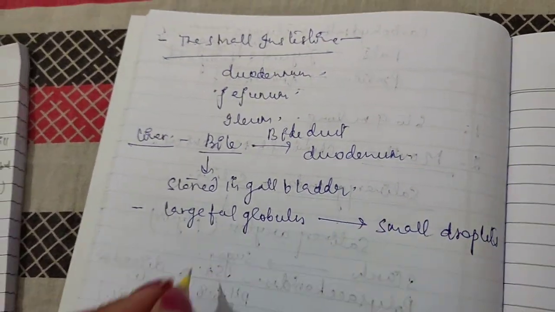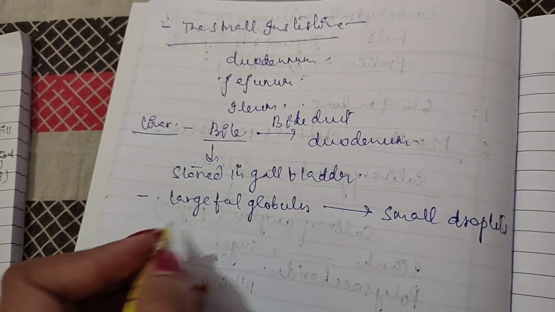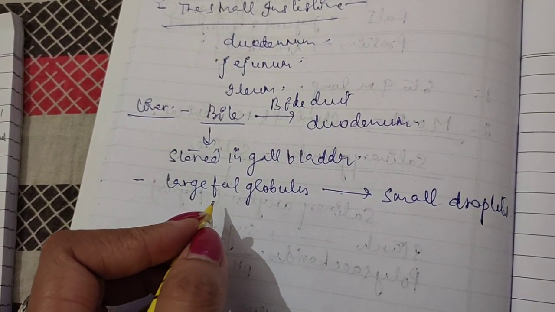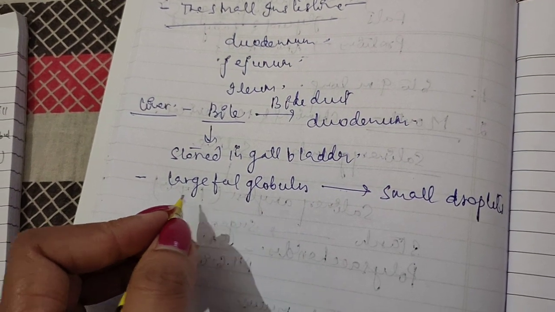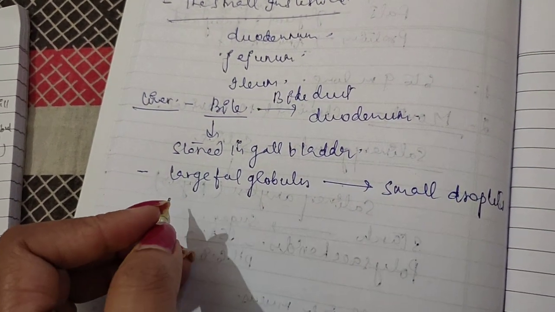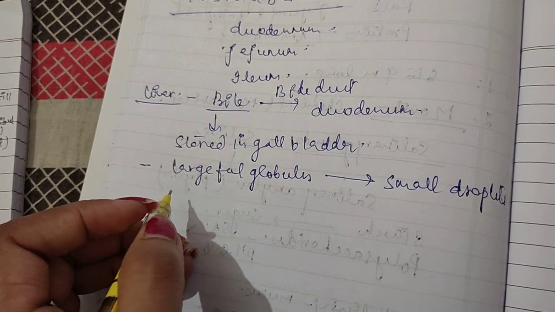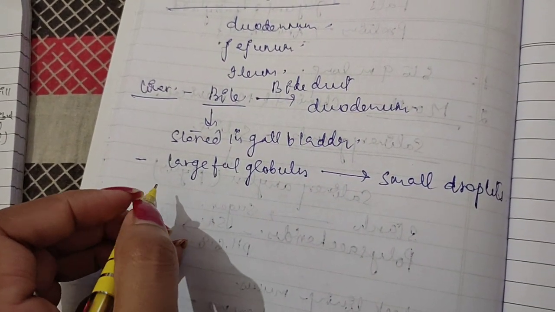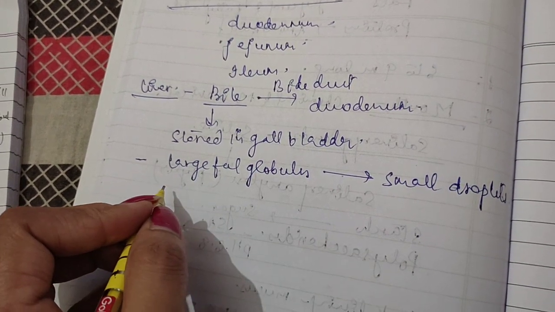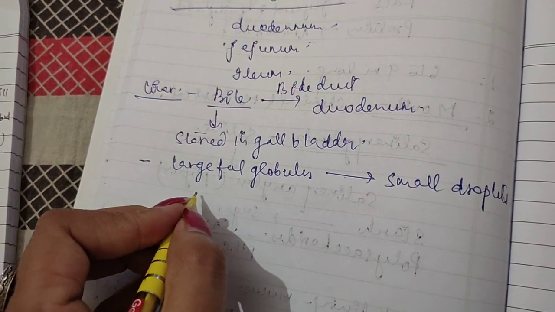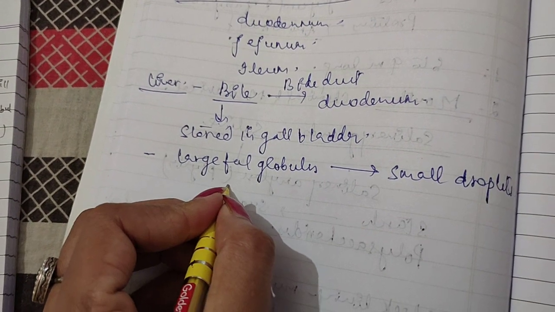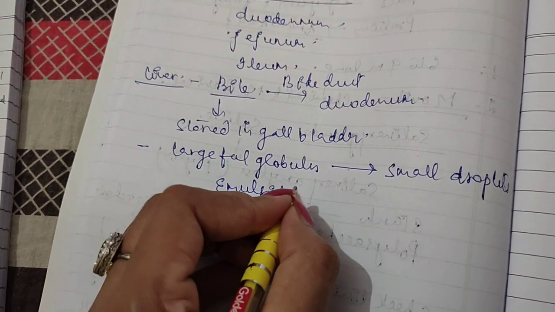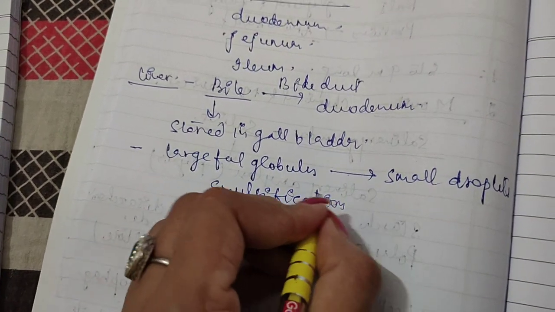As we know that fat is not soluble in water, that's why it should be broken down into small droplets that can be miscible or absorbed, so the small intestine can act upon them efficiently, and this is also called the emulsification reaction. Emulsification of fat.